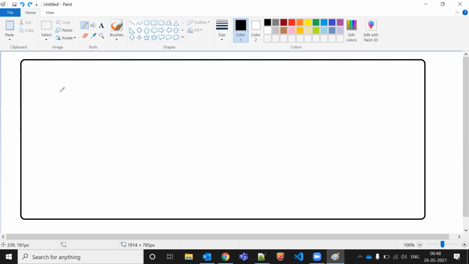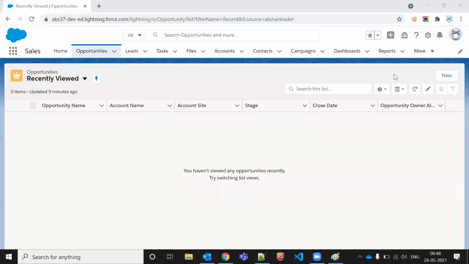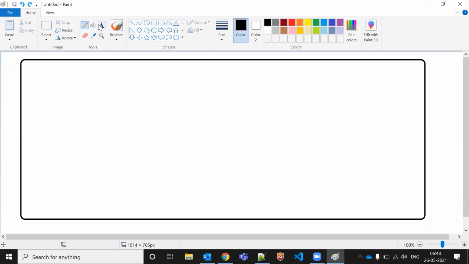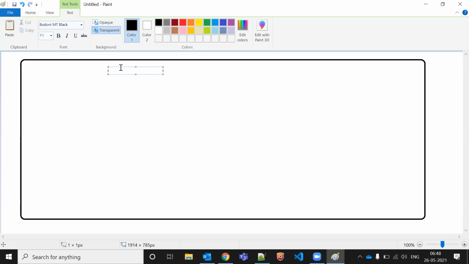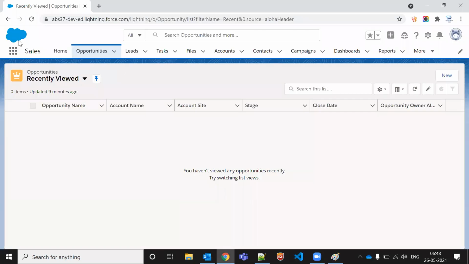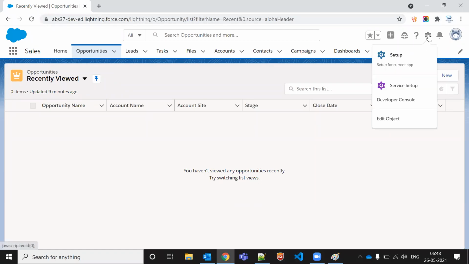First we have to create one application. Let me create it. The application name we can say is college. To do that, you can see this settings option, the setup. We'll click on this setup button.